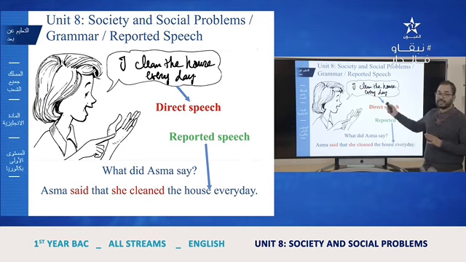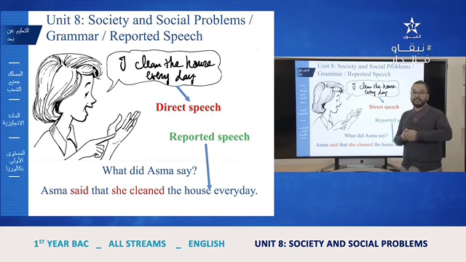Okay, so I change the pronoun or the subject to she, and the verb present becomes the past. It's not the direct speech, this is the reported speech, which means Asma is not here and I'm just reporting or telling you what she said.